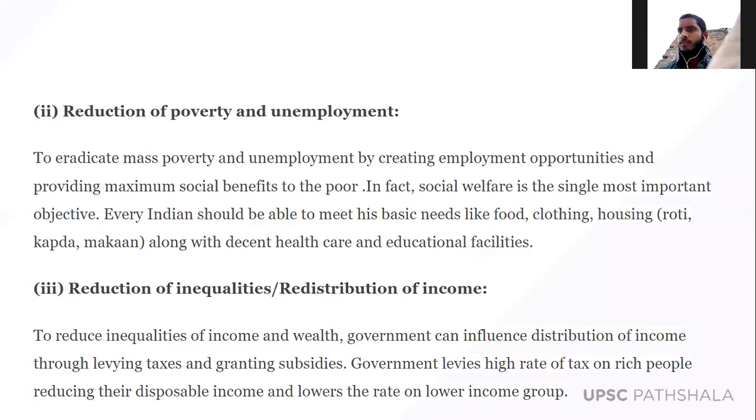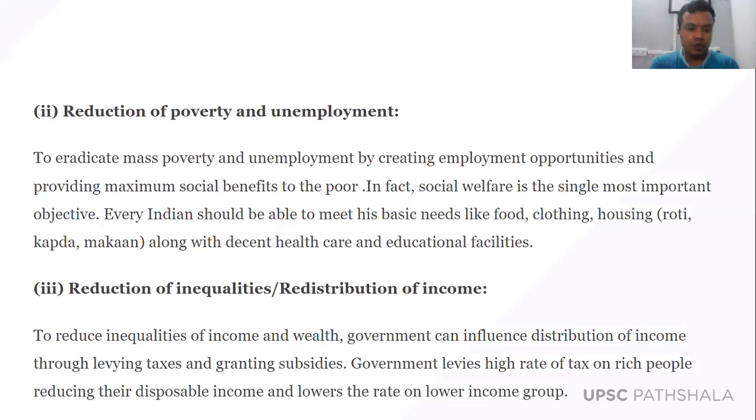So we know that when India got independence in 1947, India was a socially as well as economically unequal country, right? Socially and economically unequal country means what? There was social inequality as well as economic inequality. Means all the economic resources of the country were not equally distributed. So it is the responsibility of the government, while making policy in the government budget, that those who have high income, their income should be taken from them and distributed to the vulnerable section of those who are poor.